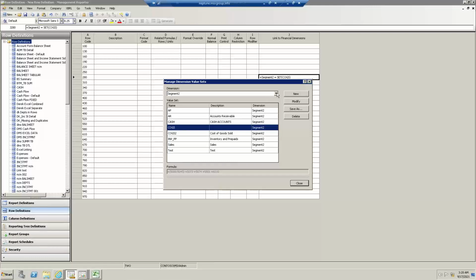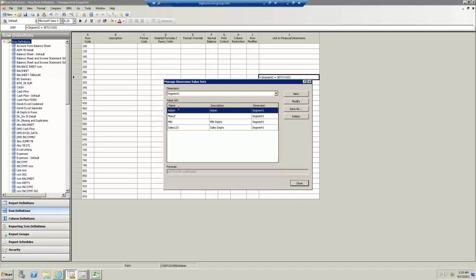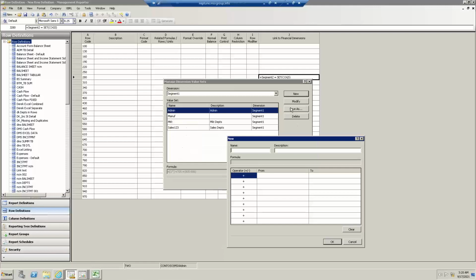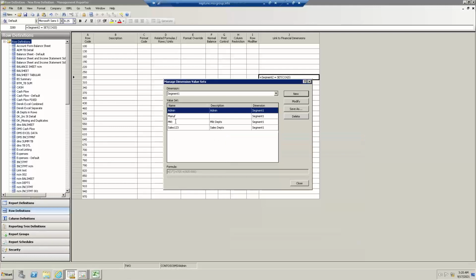The second example outside of segment 2, which is the main or natural account, is I'm going to go to segment 1, which is our department, because here might be my administrative departments. The new button or modify here in the top right is to either create a new one or edit an existing one. And then here I'll just close that window I demonstrated in the last case, but there is maybe my marketing departments. Here's my manufacturing. And then let me go full circle with this manufacturing department or admin.